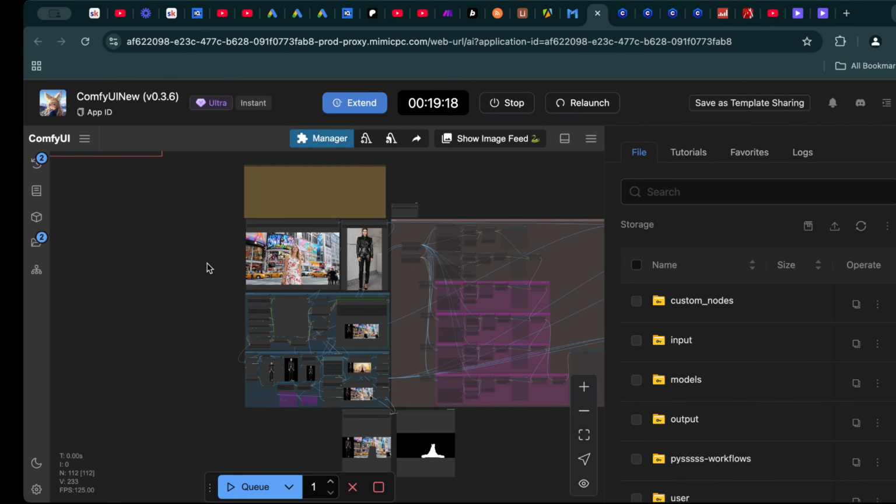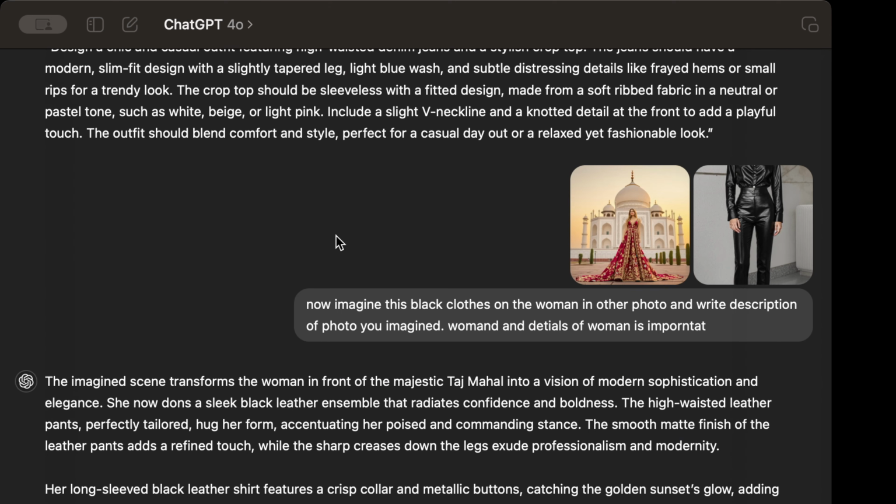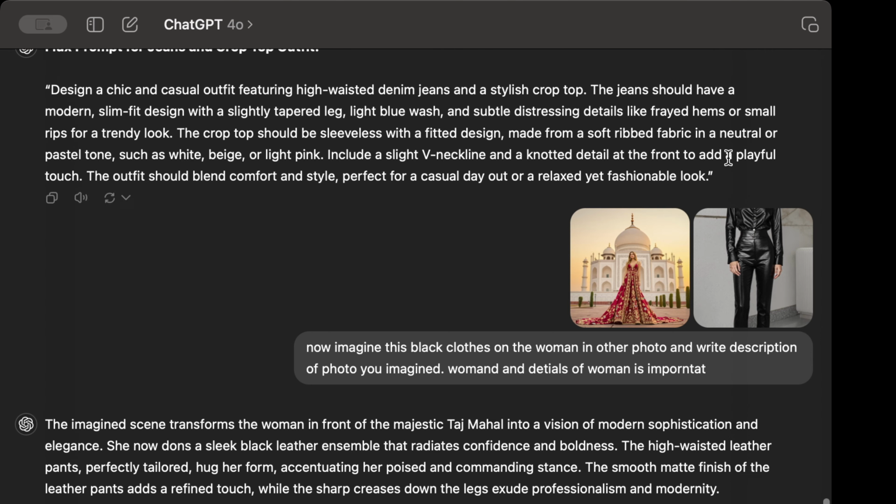1. Masking errors. If you notice that the AI mistakenly alters areas like the face, hair, or background, it's likely due to limitations in the auto-masking feature. In these cases, switch to manual masking. By manually painting over the areas you want to preserve or modify, you can ensure the AI focuses only on the intended sections. This is especially helpful for high-detail projects where precision matters.